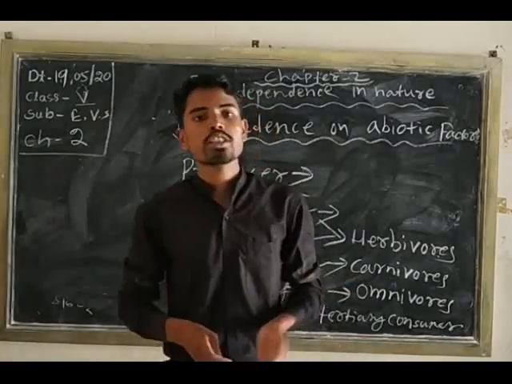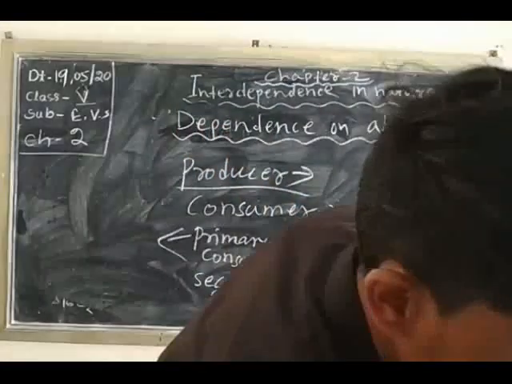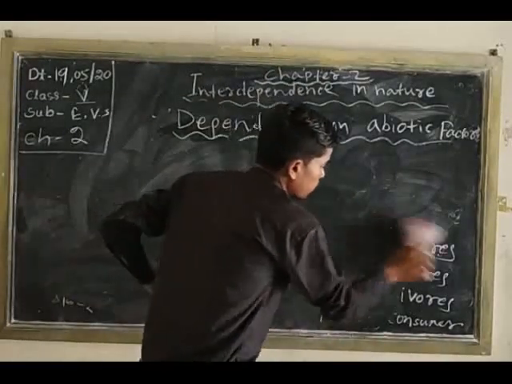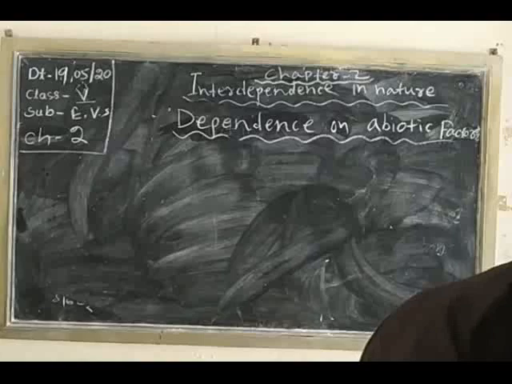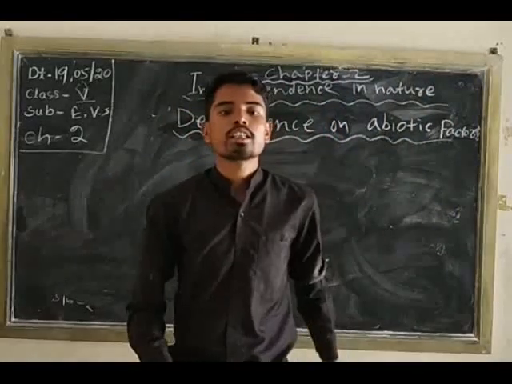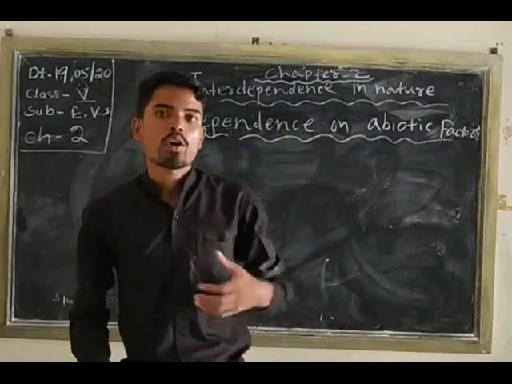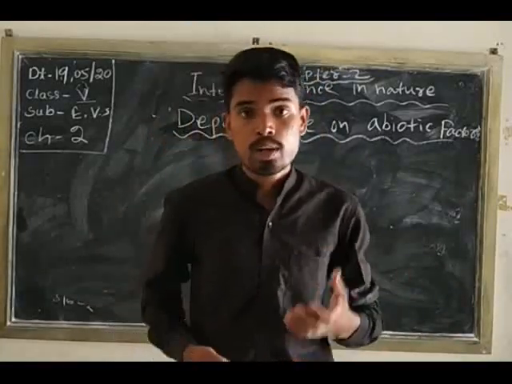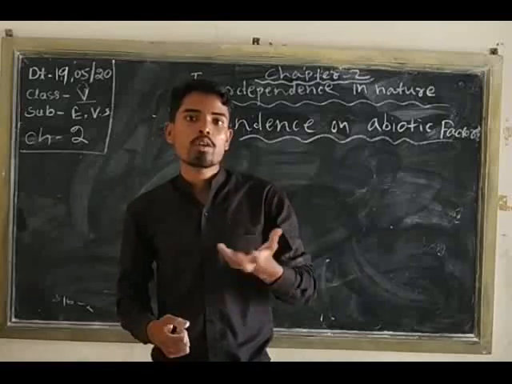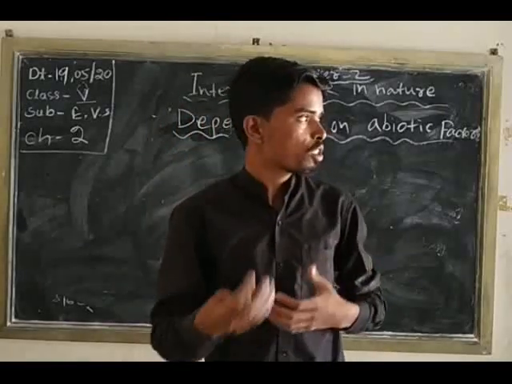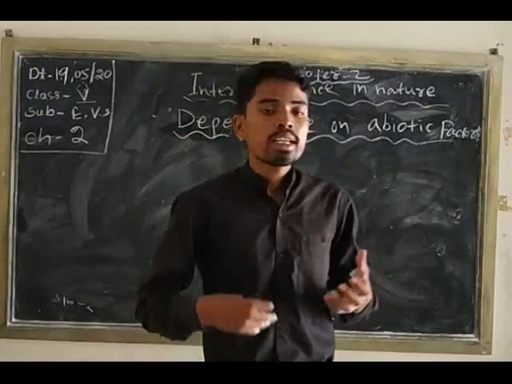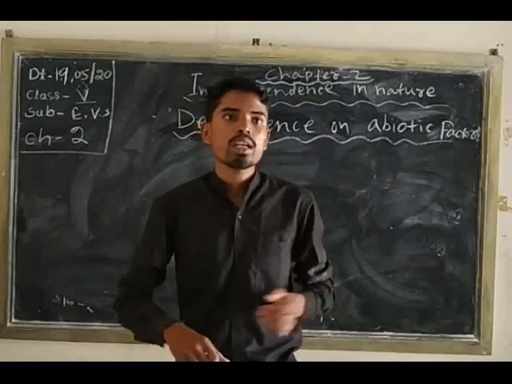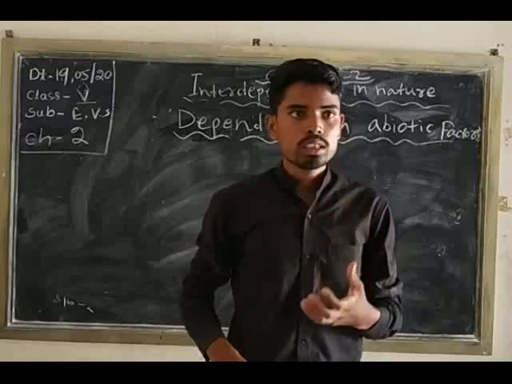So what is a decomposer? Examples of decomposers are bacteria and fungi. They clean our environment. So what is the important role of decomposers? They clean our environment. That is called a decomposer.